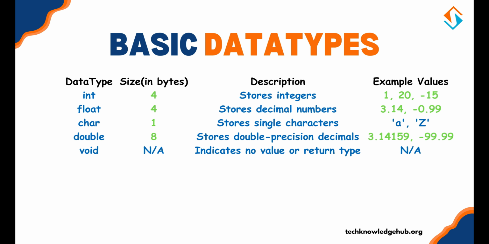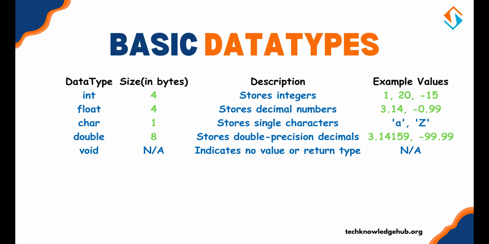Basic data types. Here's a quick summary of basic data types in C. So here we have 4 columns: data type, size in bytes, description, and their example values. First is int. Its size in bytes is 4, and it stores integers. Second is float. Its size in bytes is also 4, and it stores decimal numbers.